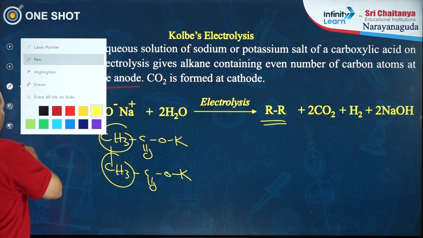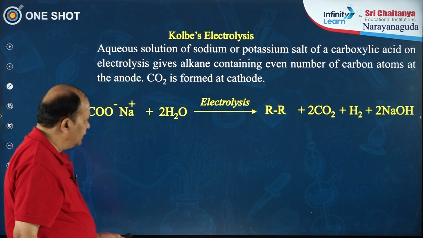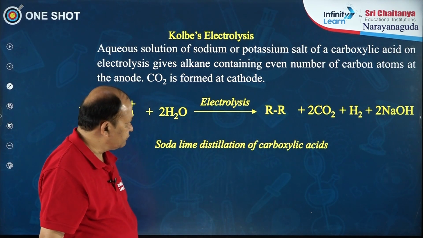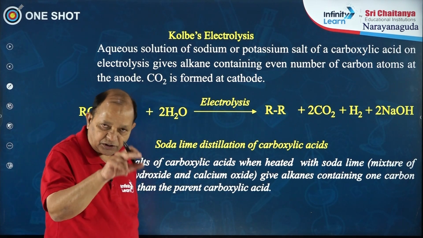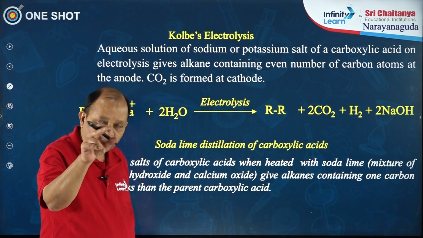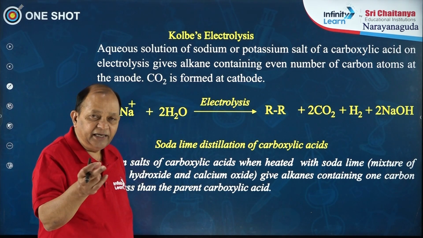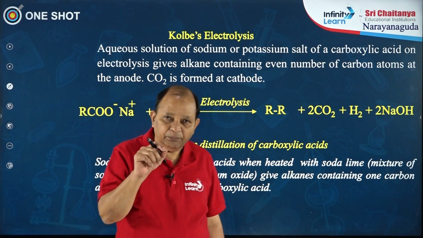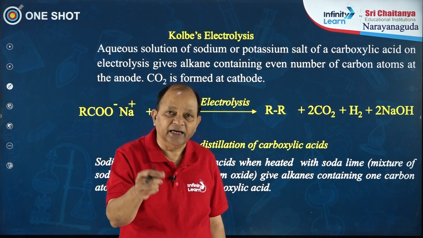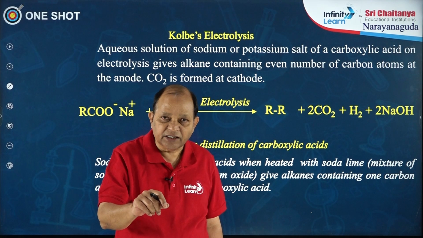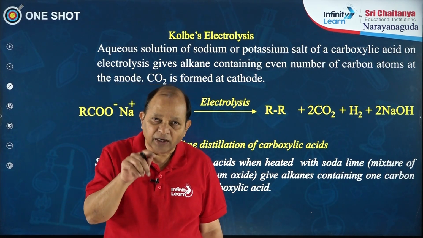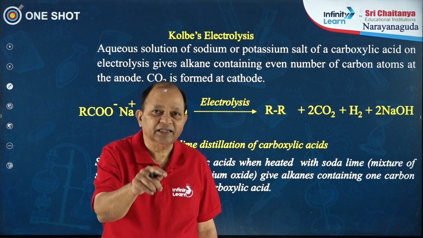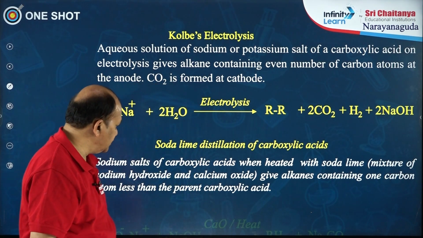Now, another reaction, soda lime distillation of carboxylic acid. In this reaction also the starting material is the carboxylic acid only. You take the sodium salt of carboxylic acid, treat with soda lime, that is a mixture of sodium hydroxide and calcium oxide. In the process, the product you get is alkane. The alkane will have one carbon atom less than the starting parent carboxylic acid.